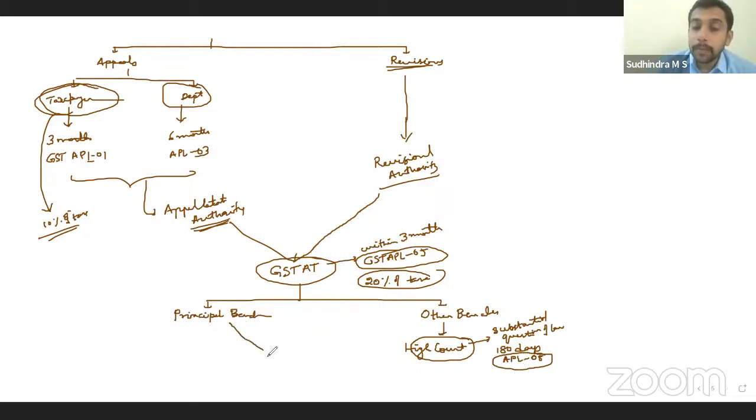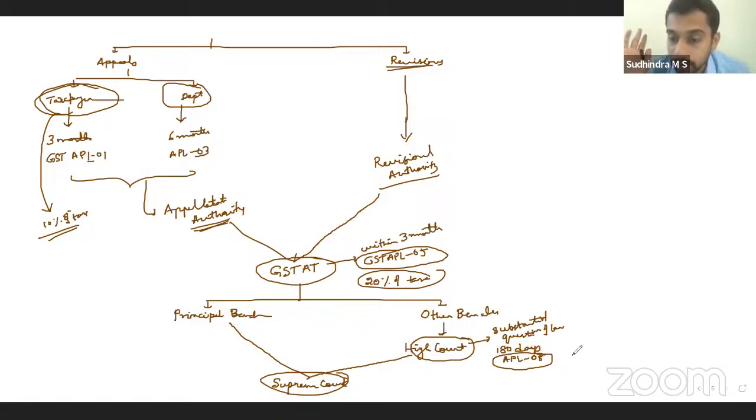Order passed by principal bench and order passed by High Court go directly to the Supreme Court. If the principal bench or High Court, while passing the order, have certified that it is a fit case for appeal with the Supreme Court, then appeal with the Supreme Court can be made.